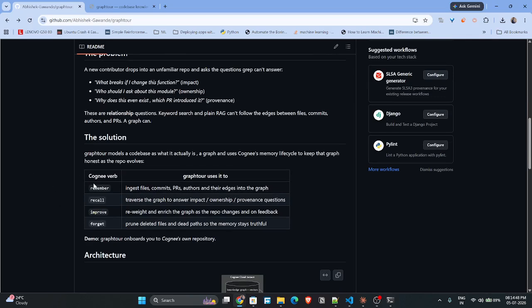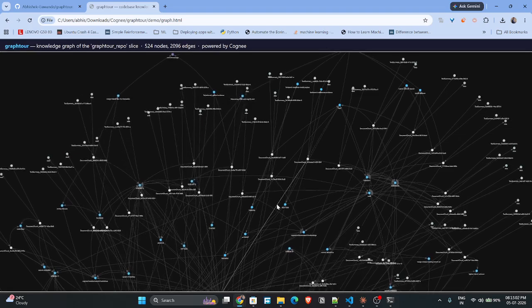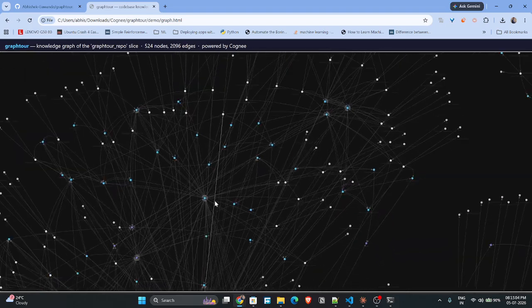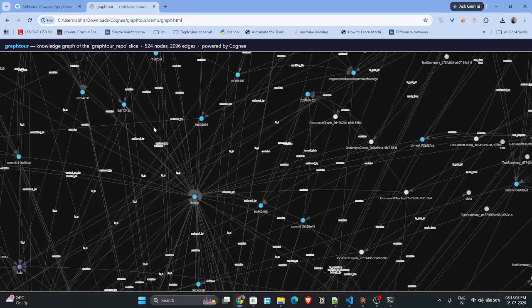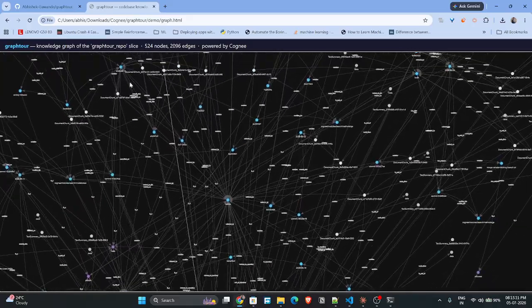It has four functions: remember, recall, improve, and forget. They map to the lifecycle API of Cognee. The remember function will ingest files and commit history, all the data, to build a graph. This is what the graph looks like. These nodes are the entities, and these edges are the relationships that they carry.